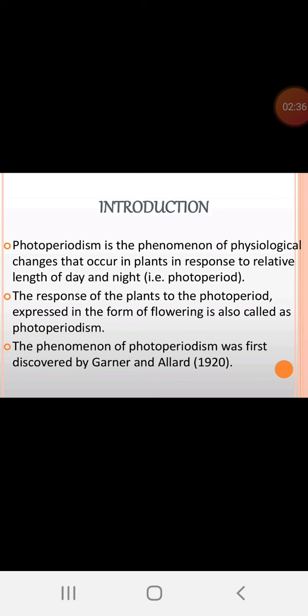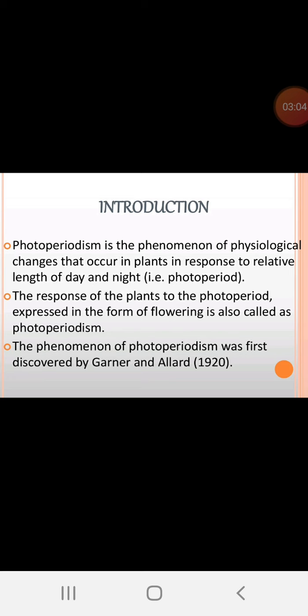Photoperiodism is the phenomenon of physiological changes that occur in plants in response to the relative length of day and night. As we know, there are 24 hours, 12 hours light period, 12 hours dark period. But here the plant requires more light for the production of flowers, and the flowering is controlled by the light phase.